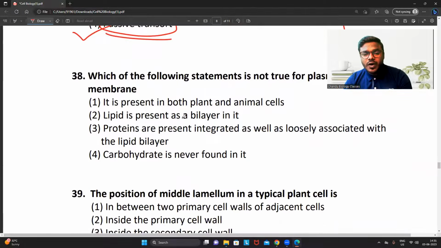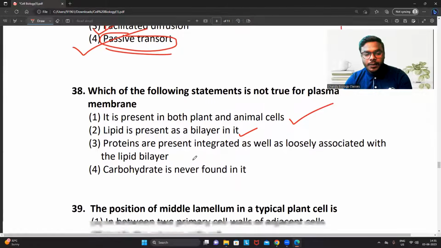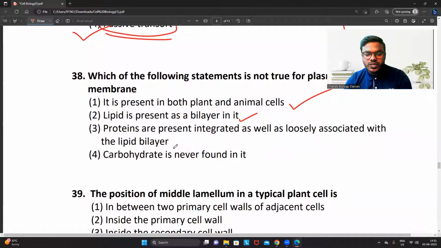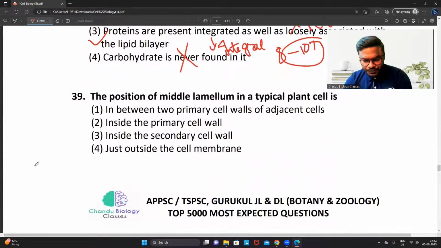38. Which of the following statements is not true? It is present in both plant and animal, right statement. Lipid is present as a bilayer. Always remember, lipids are never present in the middle, friends. Proteins are present integrated as well as loosely associated with the lipid bilayer. Yes or no? Which will loosely associate? Peripheral. Which will be integrated? Integral protein. We already know it. Option 3 is also the right option. Option 4: carbohydrate is never found. That is a wrong statement, right? 8 to 10% of the plasma membrane generally contains carbohydrates. So option 4 is the wrong option.